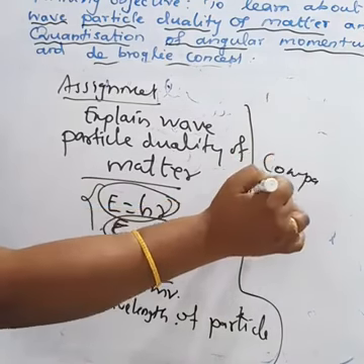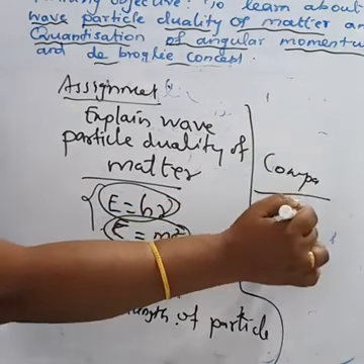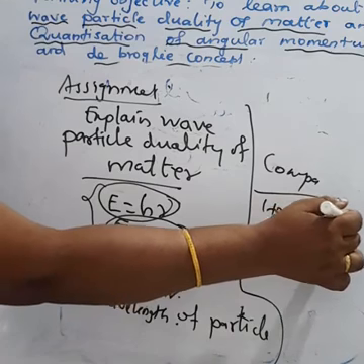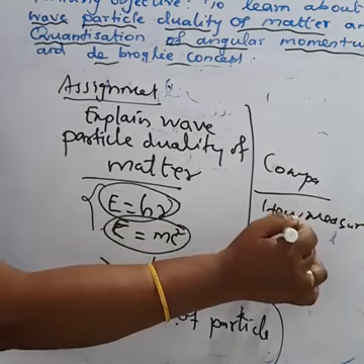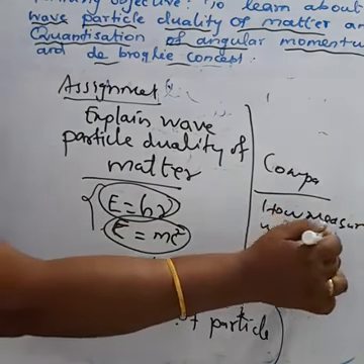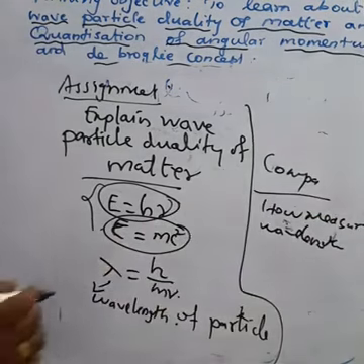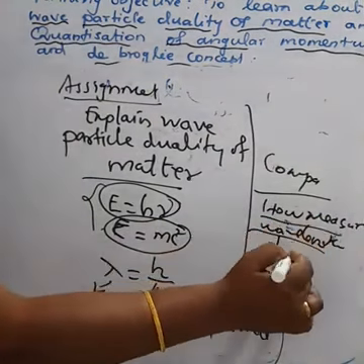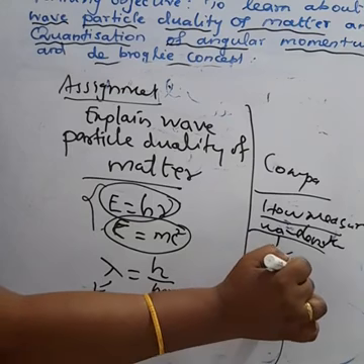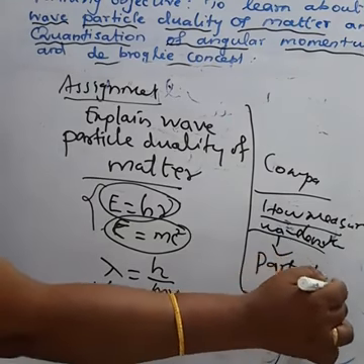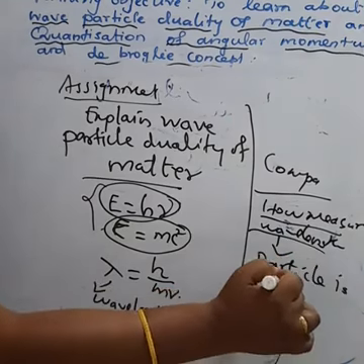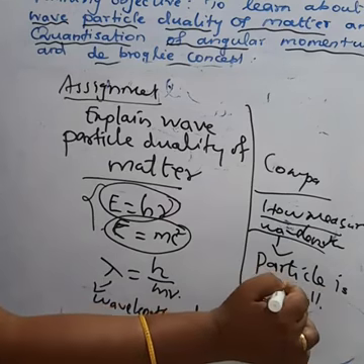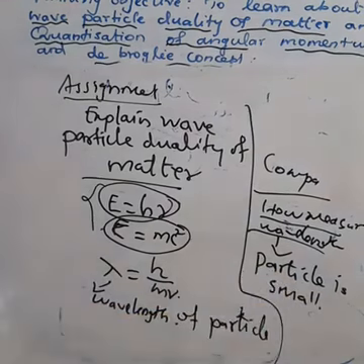Finally, he suggests that the wavelength is significant and measurable for a small particle, while for a heavy particle it is too small to measure, hence it becomes insignificant. Okay, these are the matter we studied.